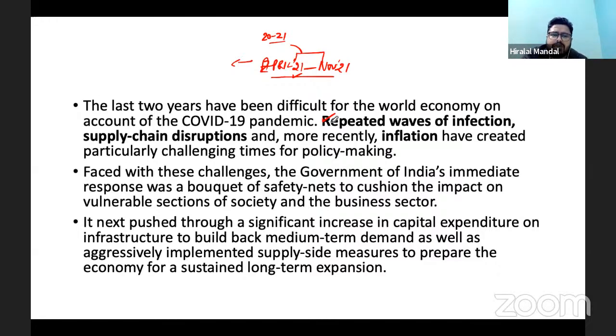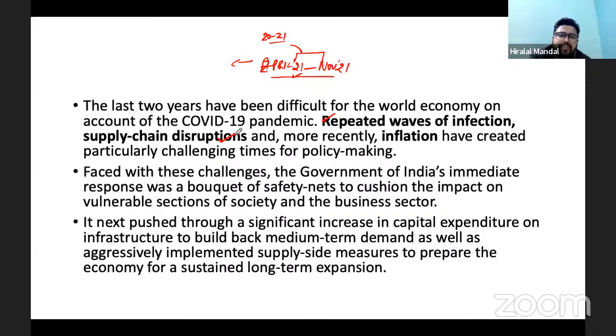The second economic challenge that has appeared in the last few years is supply chain disruption. The supply chain disruption has also been caused because the supply side has been affected in some economies in the recent year, such as China. China has been affected by the virus in the recent year due to Omicron. As a result, the supply chain disruption, which was already problematic, has now increased.